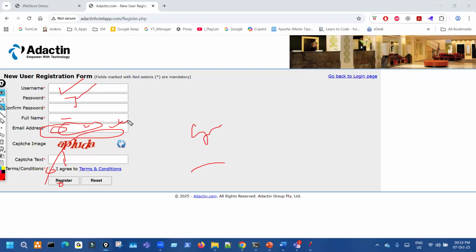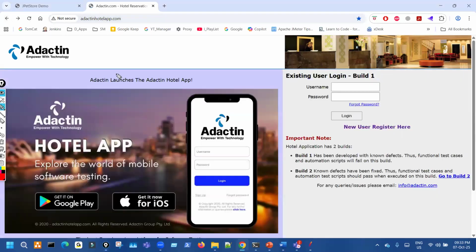Once that activation link arrives in your email, we have to click and activate. Once it gets activated, the username and password will be active. Then we can go to the first page, which was this page. This is always the home page, the first transaction.